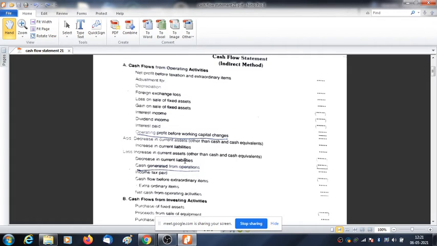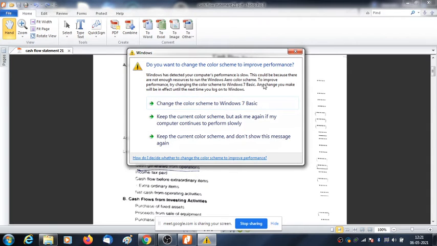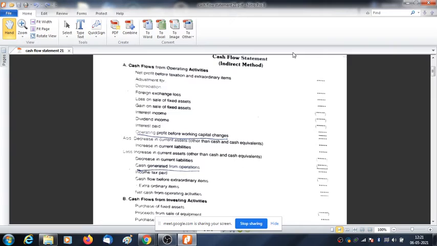And similarly, decrease in current liability. Sundry creditors has reduced from 10,000 to 5,000, which means we have paid 5,000. So we need to deduct this decrease in current liability from this cash flow from operating activity.